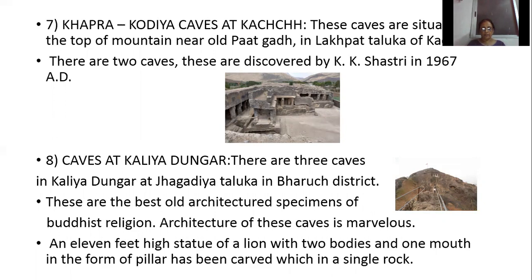Then caves of Khapra Kodia. They have a flowed case, and they were carved during the third century. And how many pillars are there in this case? 20 pillars are there. Then Khambalida cave, discovered in 1959, is situated at Khambalida near Gondal, 70 kilometers away from Rajkot. And how many caves are remarkable in Khambalida cave? Three of them are remarkable.